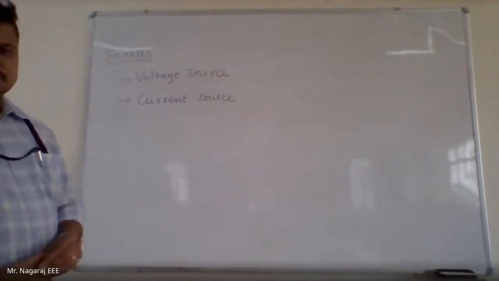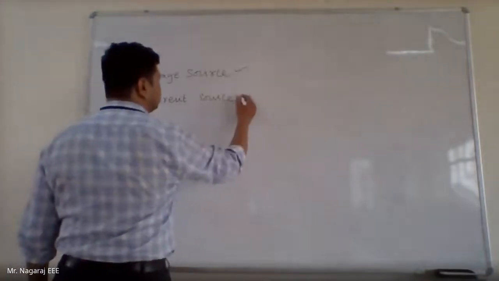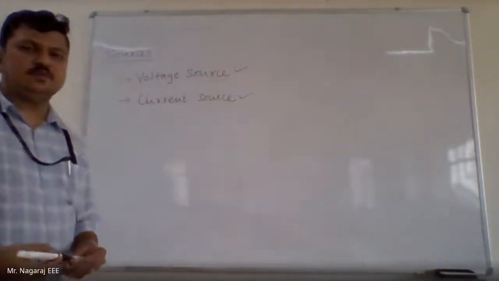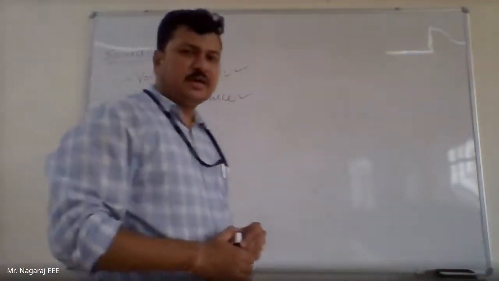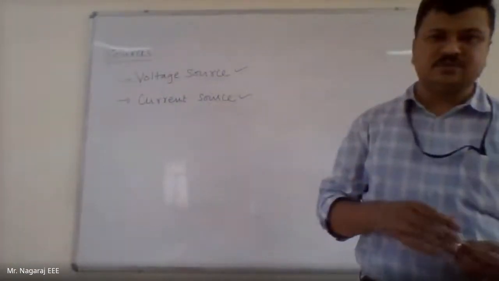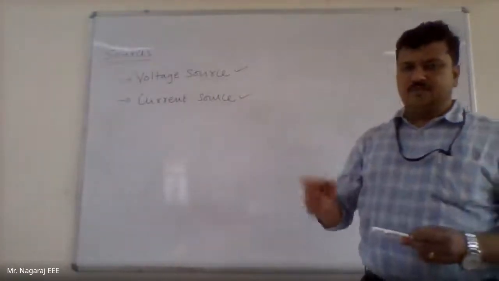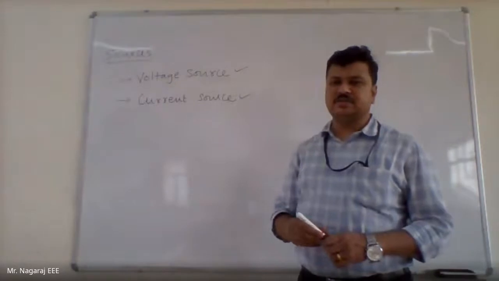So when we talk about sources, we have two types of sources in the electric circuit. One is voltage source and the other is current source. There is no other type of source, because if I consider a power source, when voltage is built in a voltage source and I close the circuit, then the current flows in that circuit, and power dissipation automatically occurs.